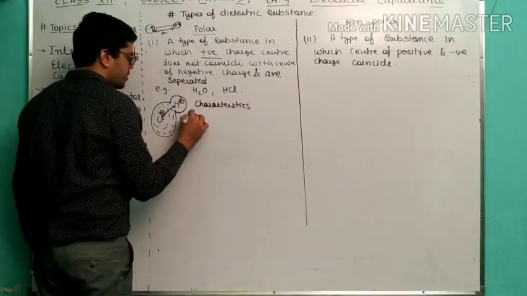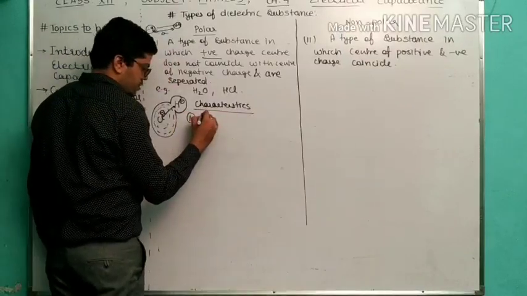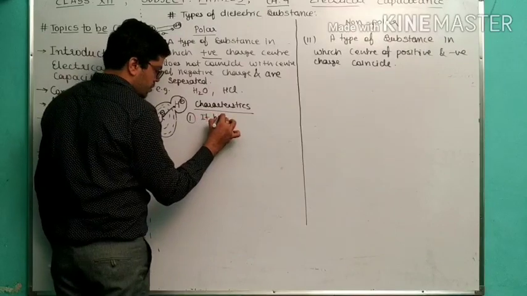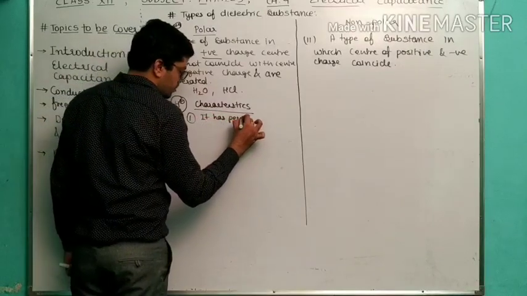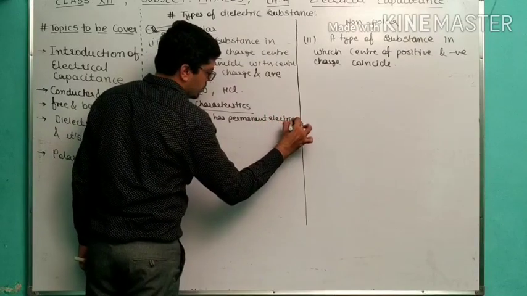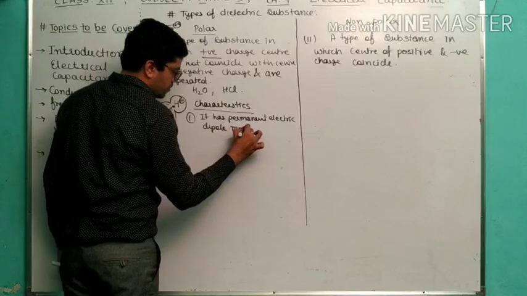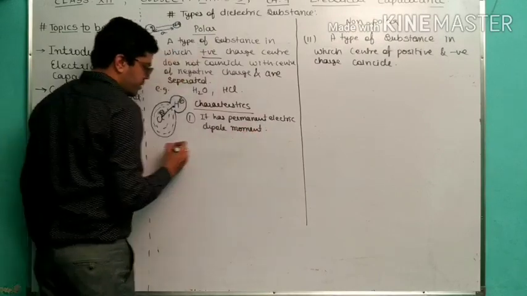In characteristics, number 1 is it has permanent electric dipole moment.